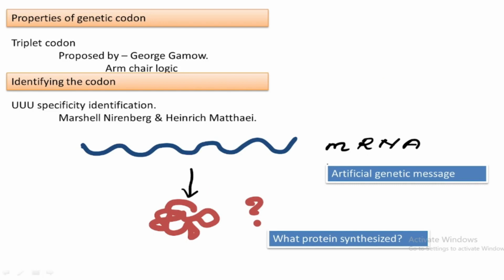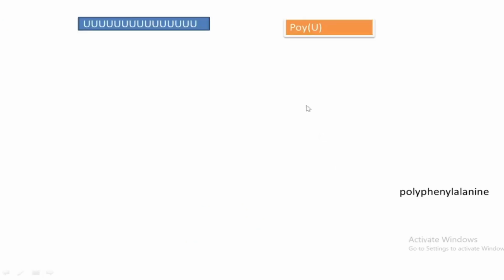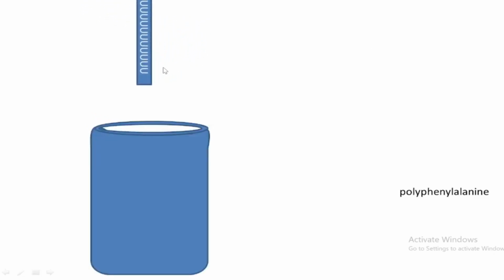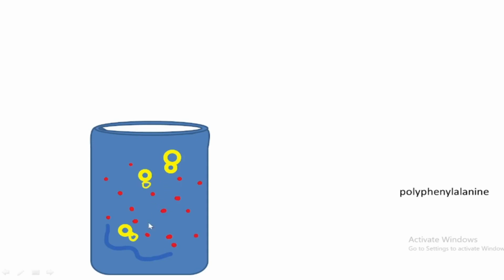And that experiment I will show you. This is the artificial mRNA they synthesized to study the codons. They introduced that mRNA to a test tube, and the test tube contained all 20 different amino acids and all the ribosomes necessary for performing translation. They waited for some days.